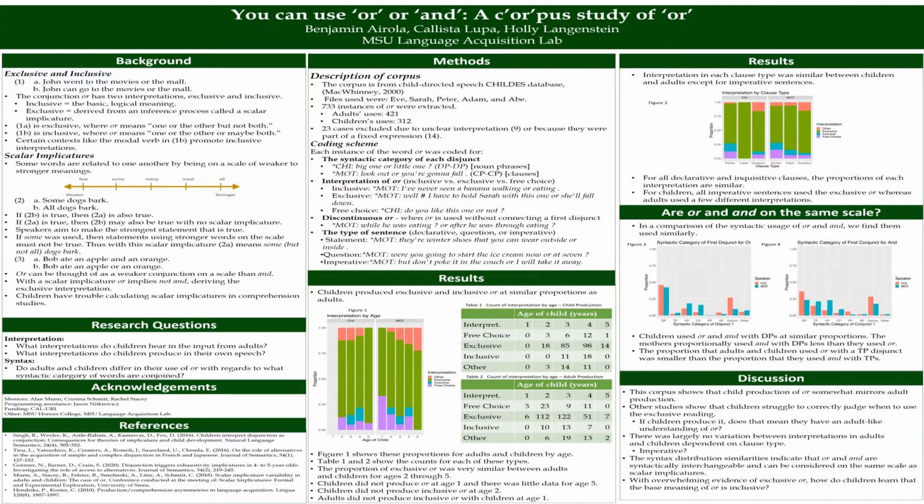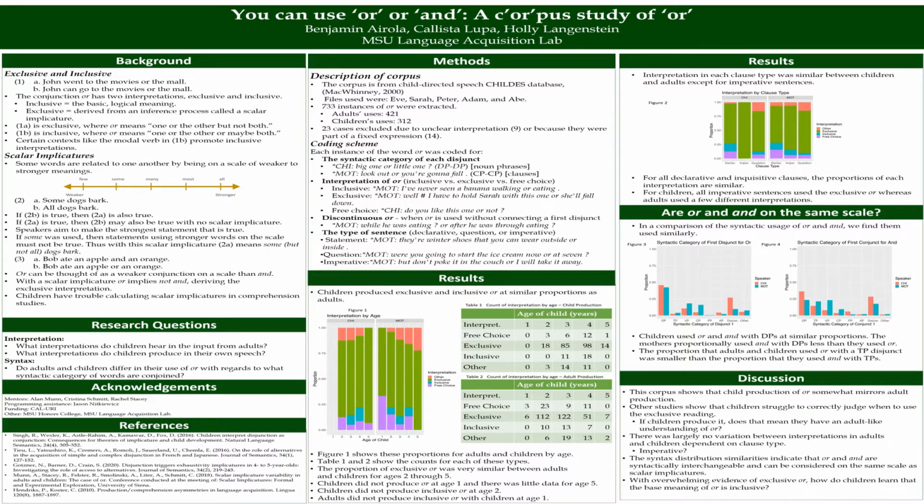One way to think about scalar implicature is to think of words being related on a scale of weaker to stronger meanings. Speakers try to make the strongest possible statement that is true. So if someone says, "some dogs bark," thinking only of the literal meaning of "some," it could still be possible that all dogs bark. A scalar implicature is to calculate that because "some" was used, stronger words on the scale must not be true, deriving the meaning "some, but not all, dogs bark."